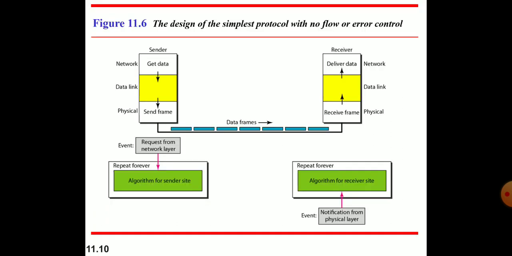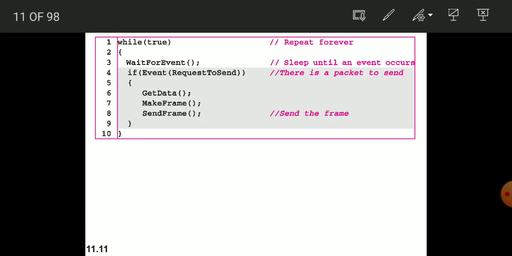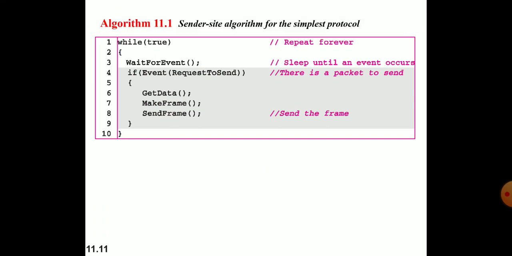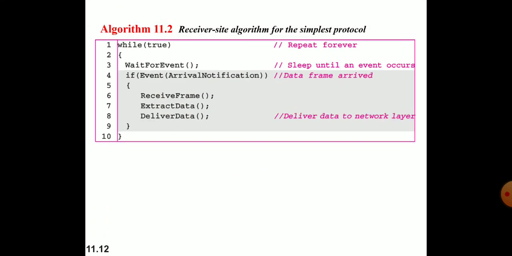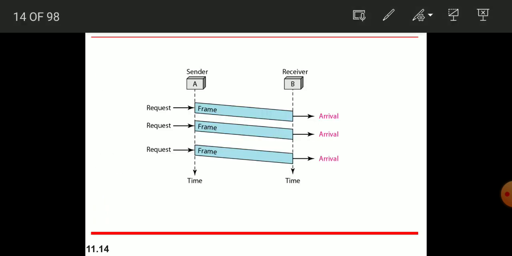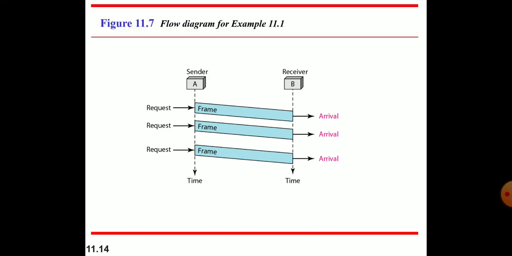This is the design of the simplest protocol with no flow or error control. The sender sends data and the receiver receives it with the help of this simplest protocol. This is the algorithm for the simplest protocol, and this is the flow where the sender sends the frame and it arrives at the receiver with some delay.